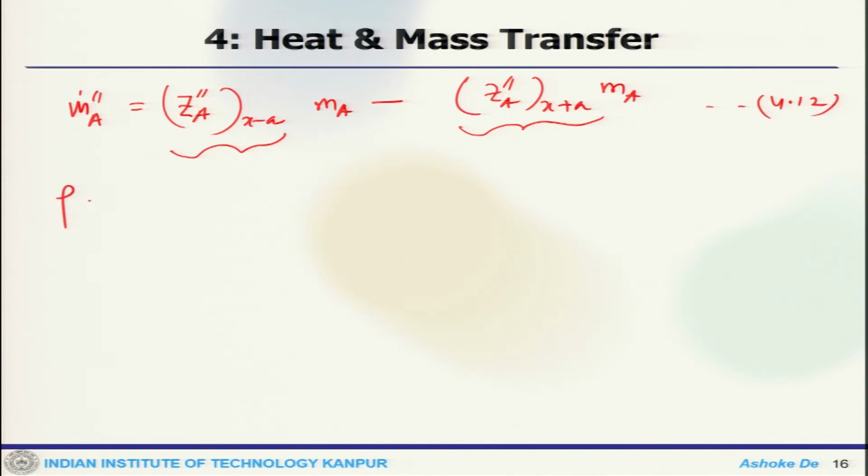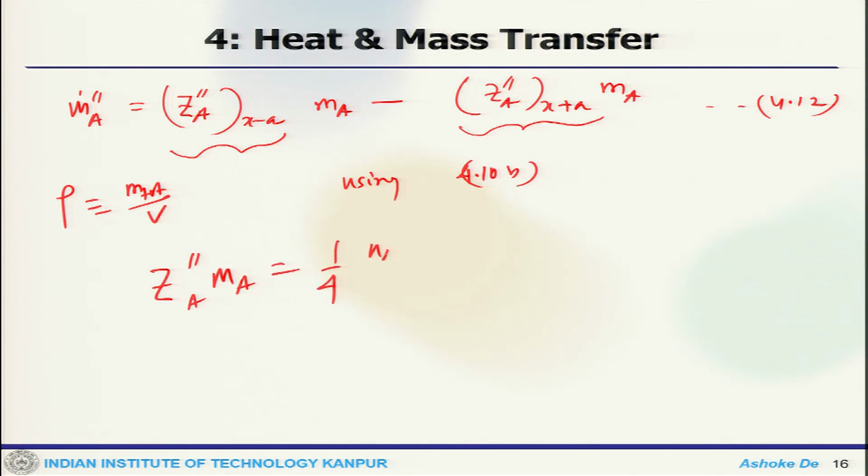Since now rho is m total by V, we can relate this collision frequency to the mass fraction using 4.10 B. So, one can write this as 1 by 4 Na Ma m total rho V bar, which is 1 by 4 Ya rho V bar.